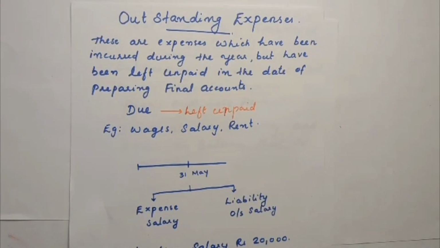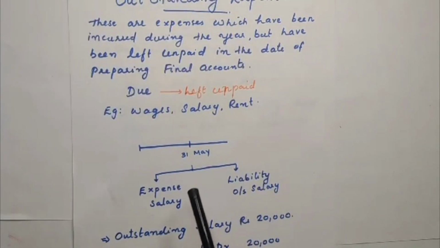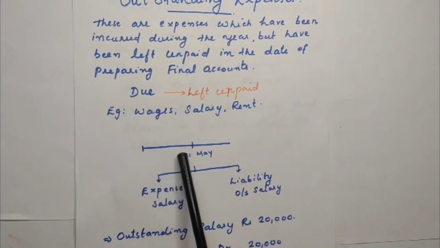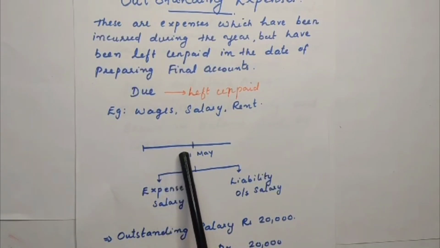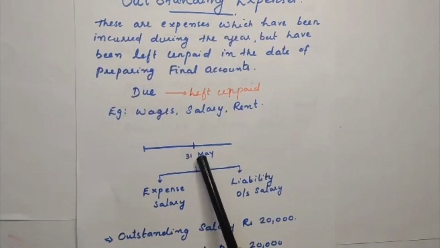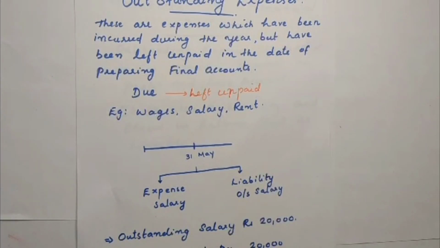Let's see an example. If a worker has worked for you for an entire month, and at the end of the month he asks for his salary, and let's say you didn't pay it because you don't have enough money, you still have to record this in your journal.